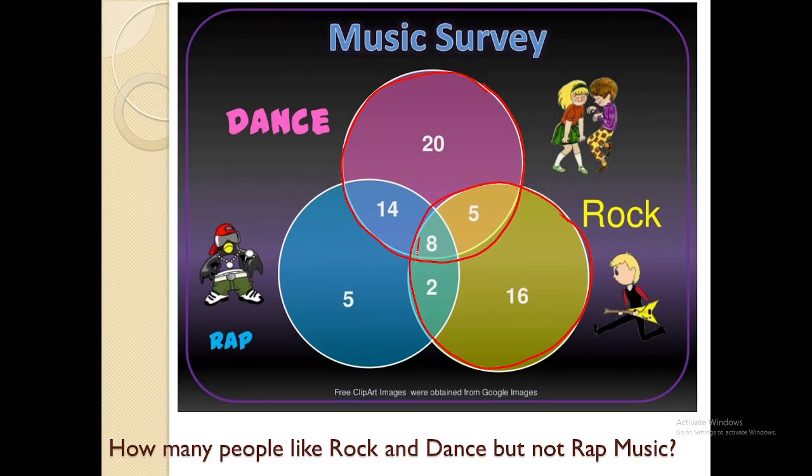So meaning, I will be canceling this out. Rap cannot be included. So what is common to dance and rock that does not include rap? So it's the number 5. So the answer for this is 5.